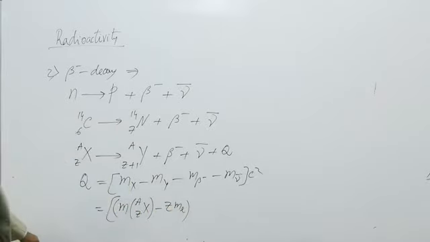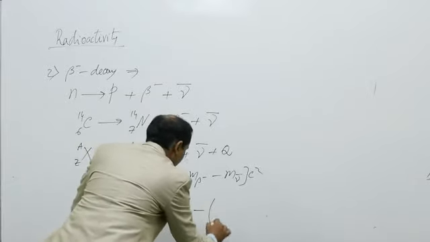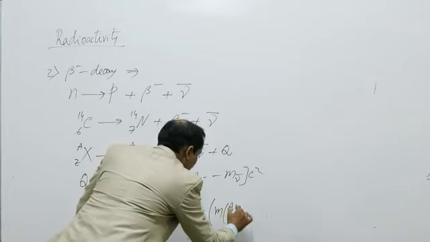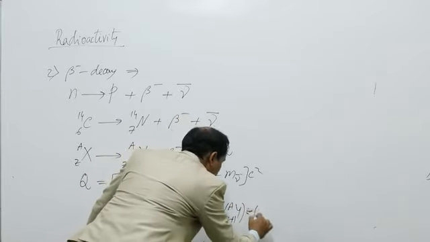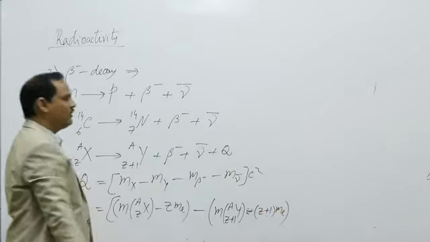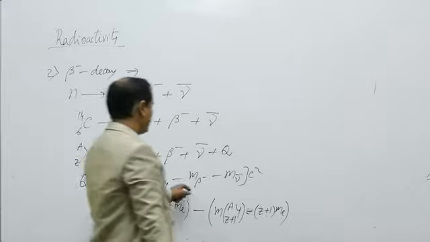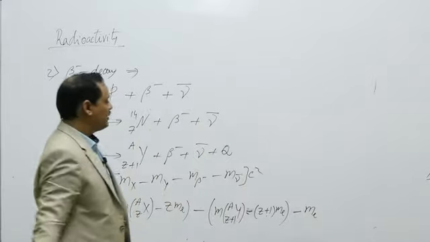This is the nuclear mass of X, minus mass of Y, m(A,Z+1 Y) minus (Z+1) m_e. This is the mass of the Y nucleus, minus the mass of the beta particle, that is the mass of an electron.